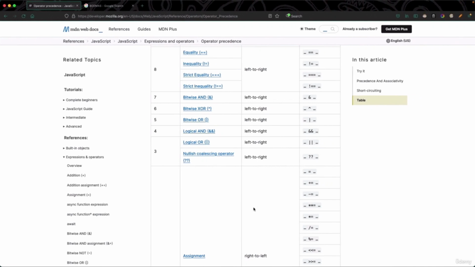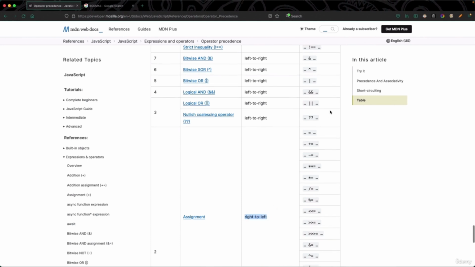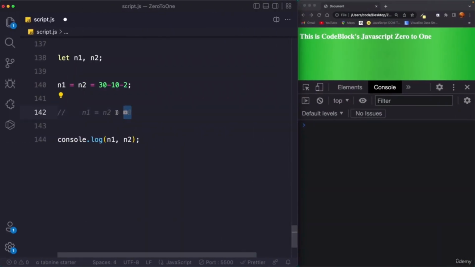Now let's come back to our table. Here you can see it says assignment operators are evaluated from right to left. So this equal operator is an assignment operator, right? So first it will be evaluated from the right, and then it will be assigned to the left. So this 18 will be added to this n2 variable. So n2 holds the value of 18, and then this code will be executed.